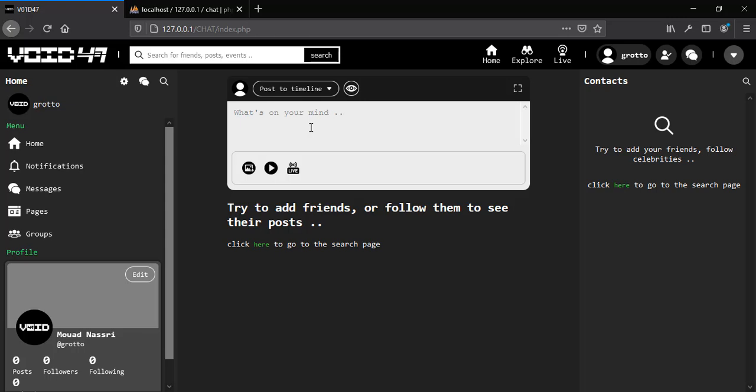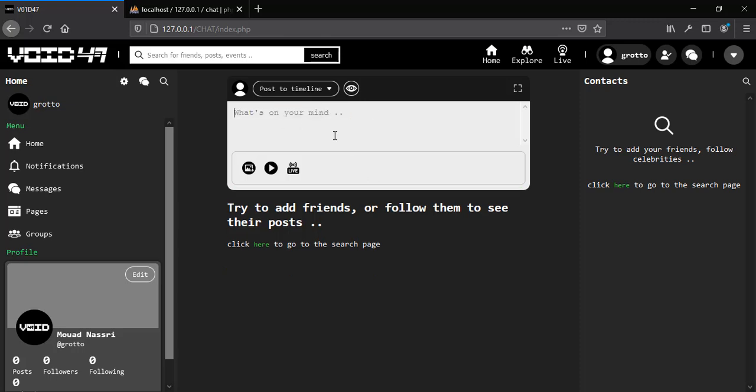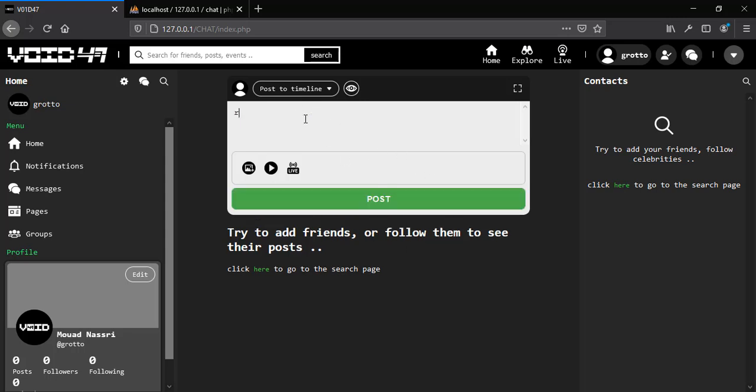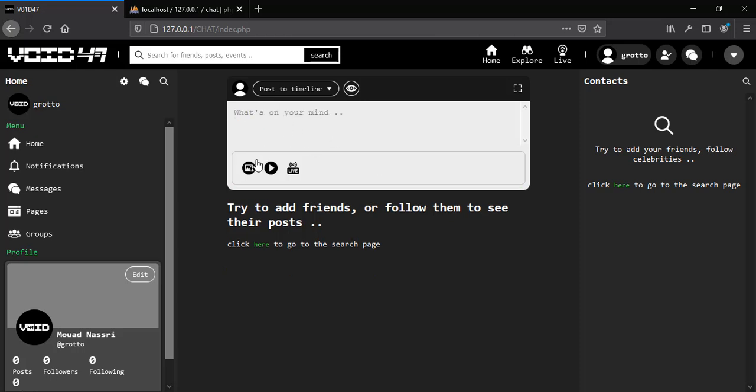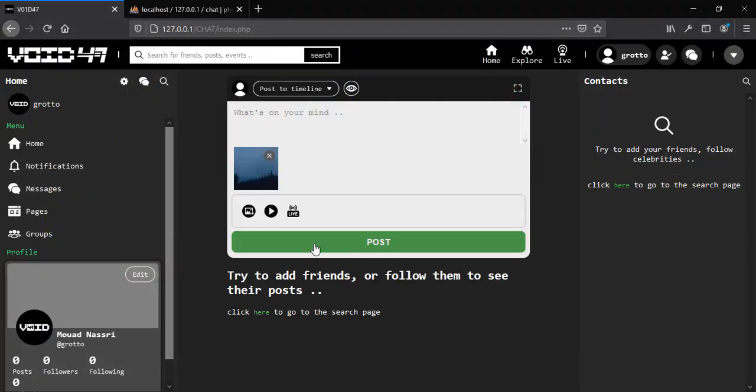Now let's create a post. Now let's say this is my first post, and as you can see, if we have this empty text box, we don't have this post button right here. But when we change this to something, basically a string, we see this post button right here. This also happens when we upload an image. Now when we upload an image, as you can see, we have this post button right here.